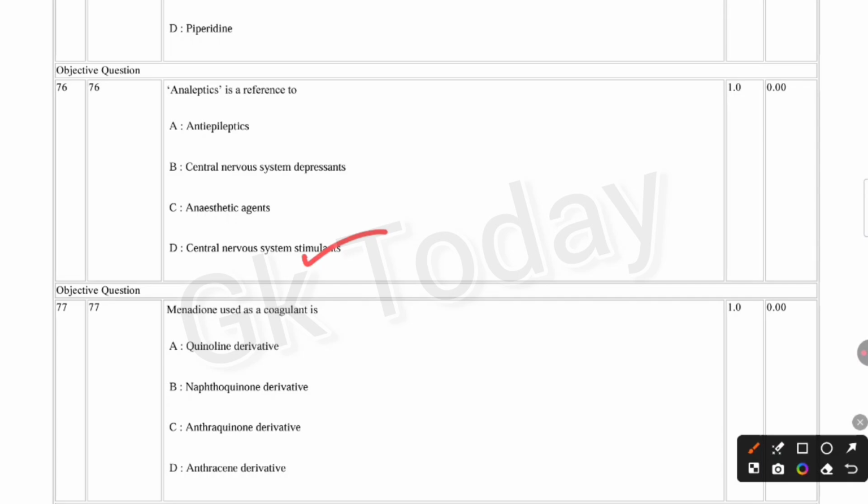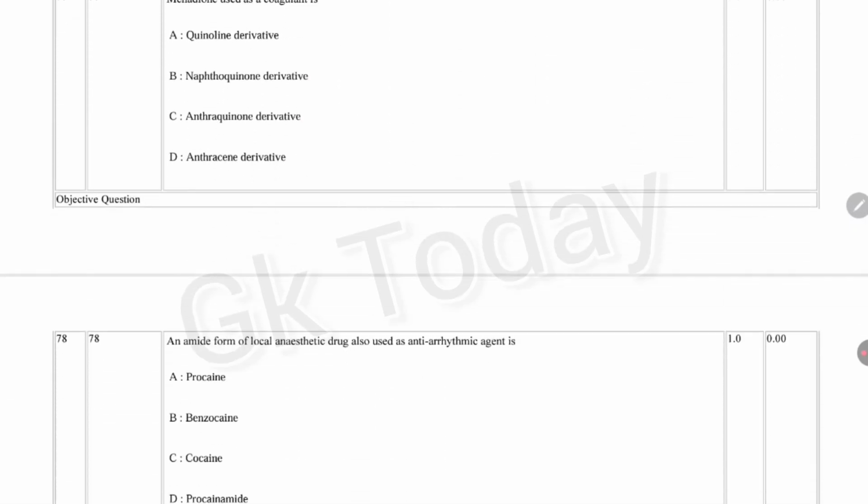Next question. Menadione is used as a coagulant. Quinolone derivative, naphthoquinone derivative, anthraquinone derivative, anthracene derivative. Correct answer is option B, naphthoquinone derivative.